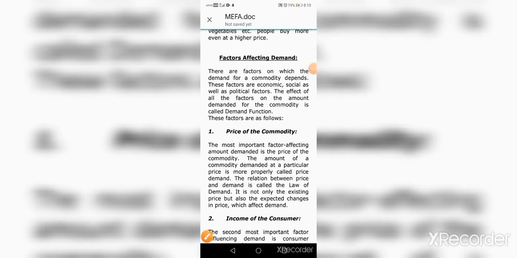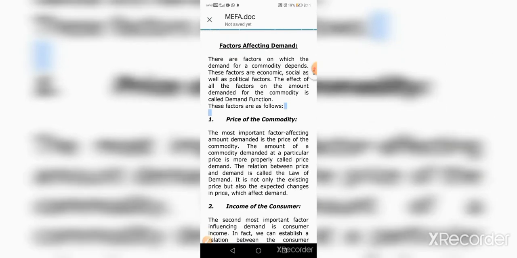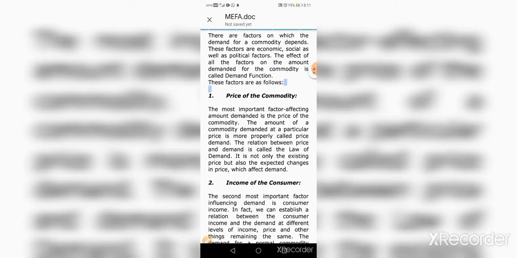Today our class is factors affecting the demand. Factors affecting the demand means the demand determinant factors. That is, the factors which affect the demand for the product are called demand determinant factors. There are factors on which the demand for a commodity depends. These factors are economic, social as well as political factors. The effect of all the factors on the demand for the commodity is called demand function.